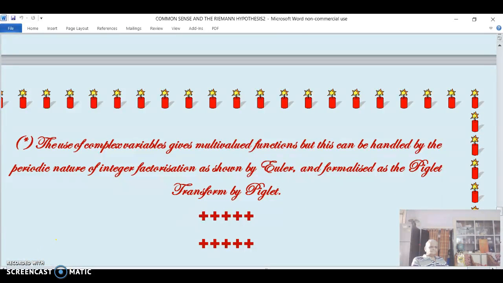Now, as a footnote, complex variables in the zeta function mean multi-valued functions. But it turns out integer factorization has been shown by Euler to be periodic. So the multi-valued nature is taken care of by integer factorization. It's formalized by Dirichlet in the Dirichlet transform. So this is the explanation.